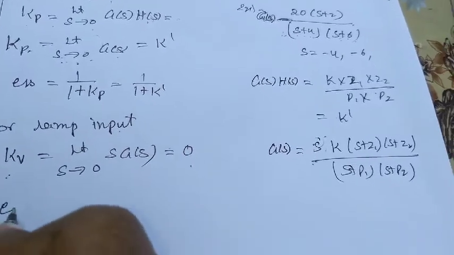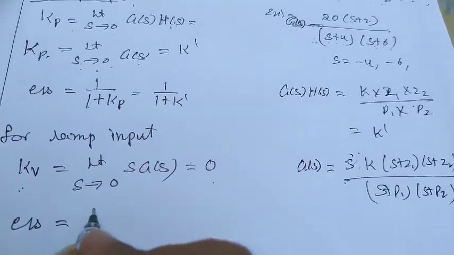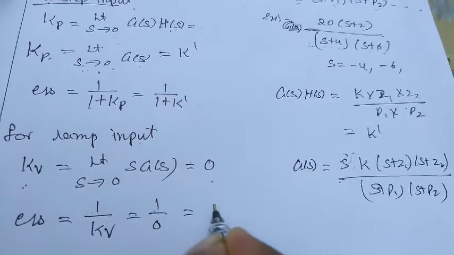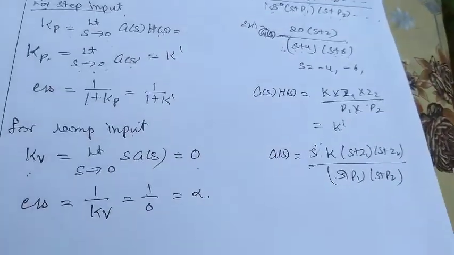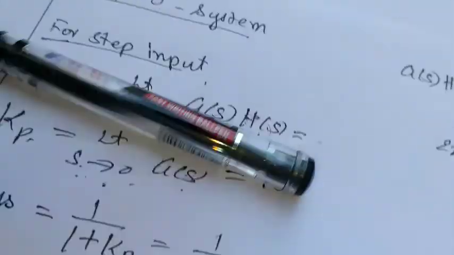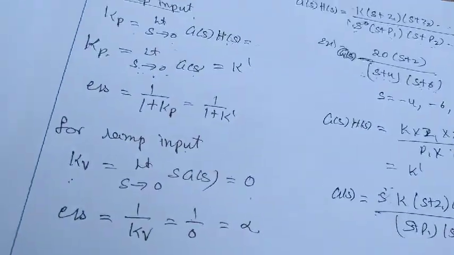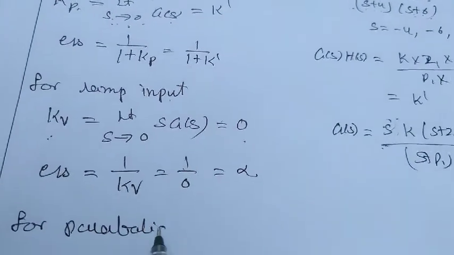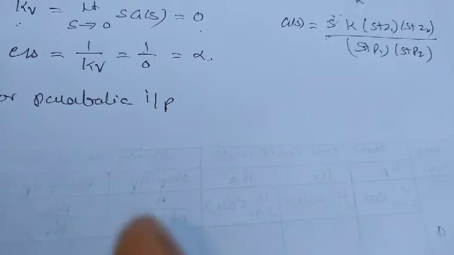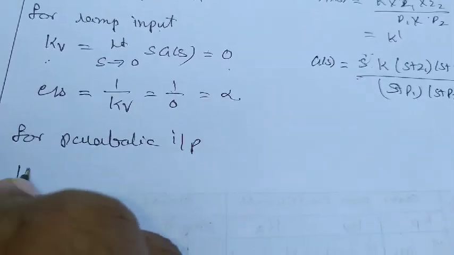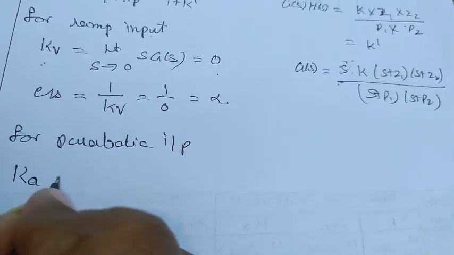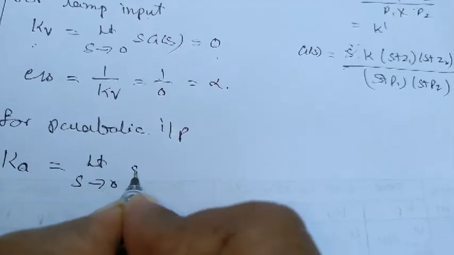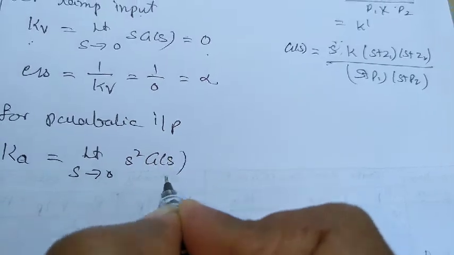And what is the value of ESS? Steady state error is given by 1 by Kv, which is nothing but 1 by 0, which is equal to infinity. Similarly, in the same way, for parabolic input, we'll get acceleration error constant Ka, which is given by limit s tends to 0 s square into G(s).